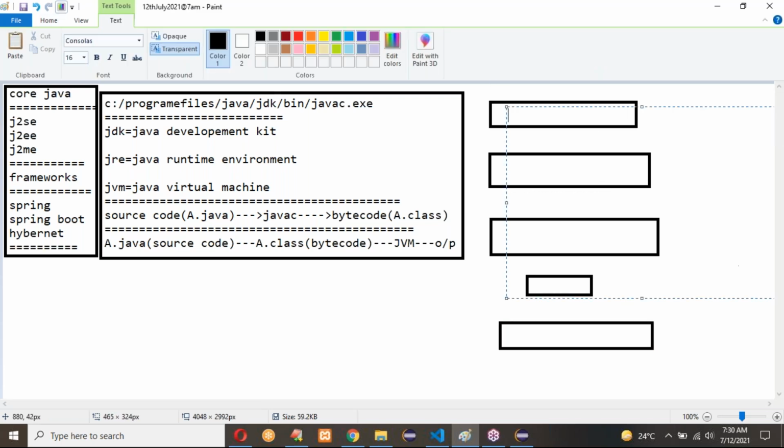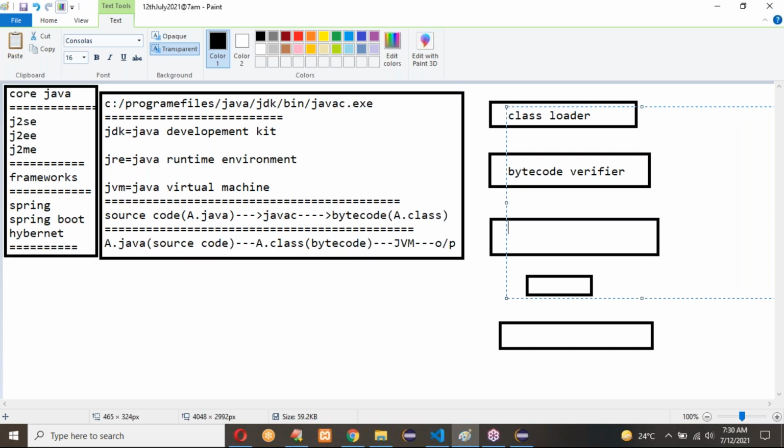Here, the class loader is nothing but our dot class file. Whatever source code we have, the dot class file will be loaded into the class loader. From the class loader, it will take the dot class file and convert it into bytes. It will be checked by the bytecode verifier. The bytecode verifier will check the bytes line by line.